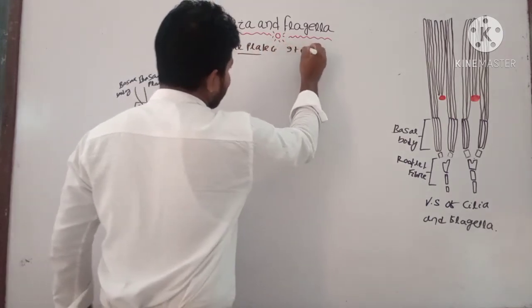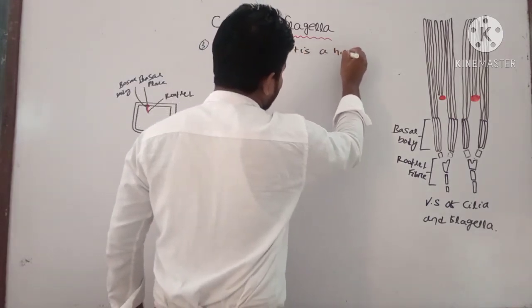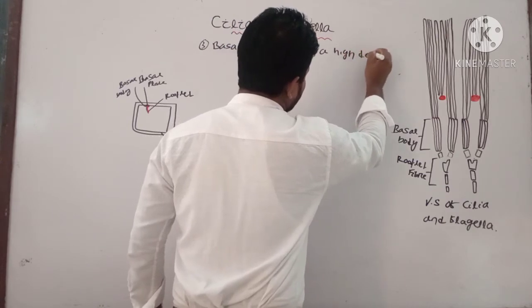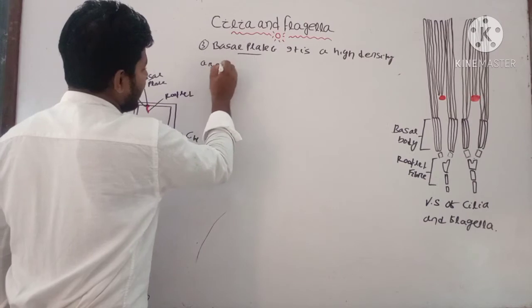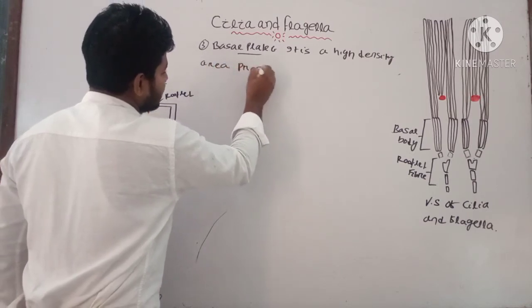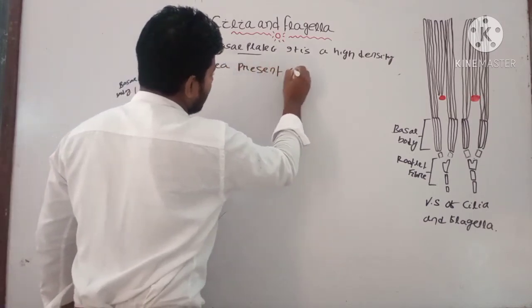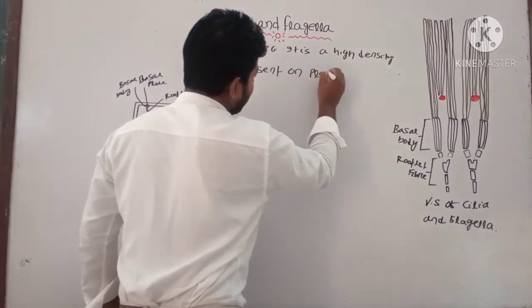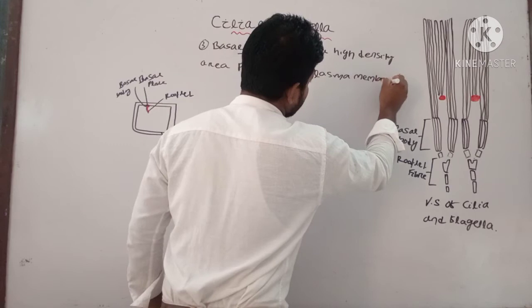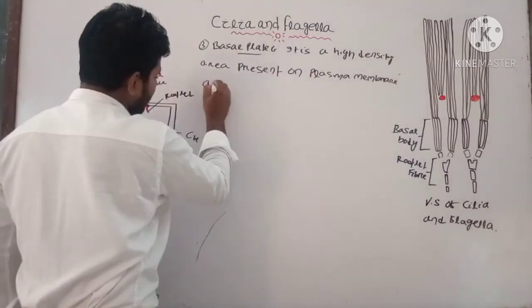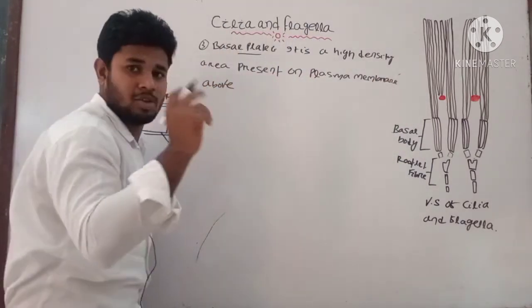It is a high density area present on the plasma membrane, above which structure? That is your basal body.